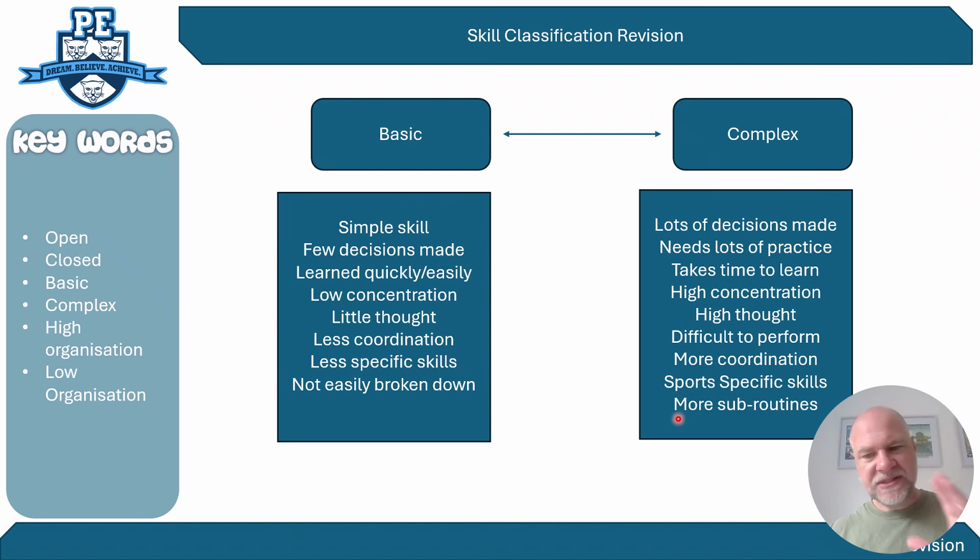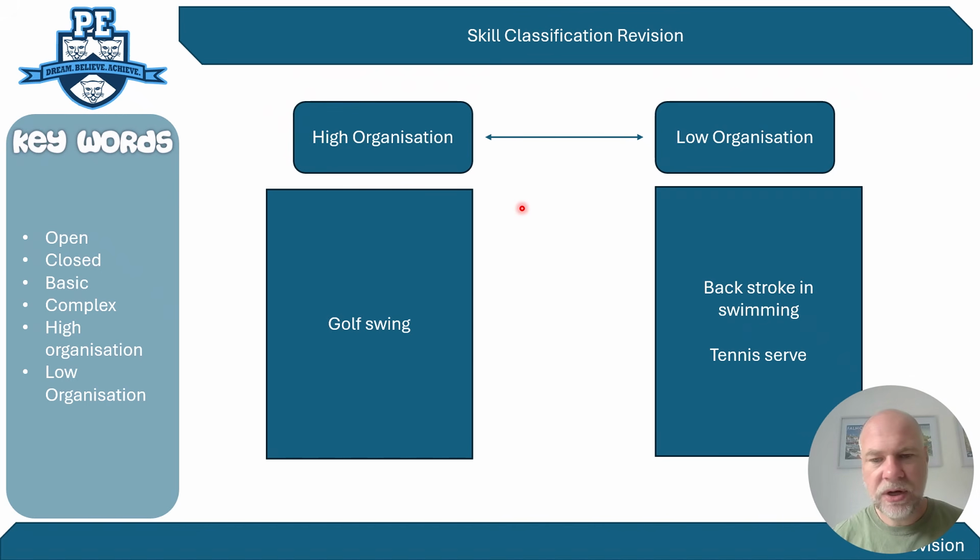Now, this is probably the second most common area that they ask questions on. So usually open and closed is the most common, followed by basic and complex skills. So there's a very high chance that one of the exam questions will be focused on this area. And then that leads us to high organisation and low organisation. And like I alluded to earlier, there's less chance of this being asked. It is asked, but a little bit more rarely, usually on a multiple choice rather than an explanation. But that doesn't mean it won't come up in your answer with an explanation. So just apply what I've said about the other two areas and apply it to these ones.